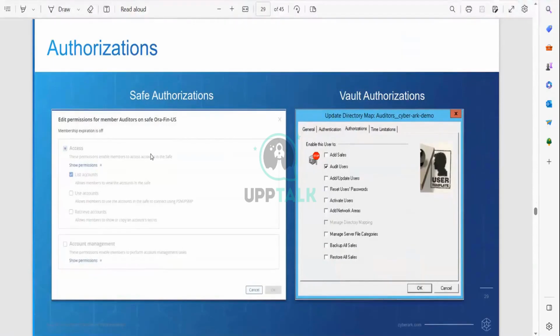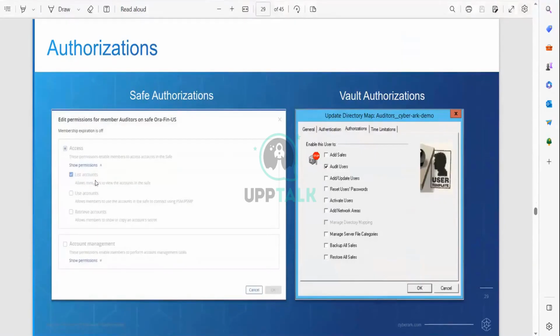For example, if you create one safe here and you want to add multiple accounts, if you give the safe level authorization, it means we give the permissions on the safe level for all the users. Whoever is under that particular safe will get those permissions.